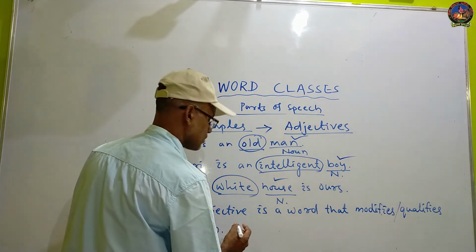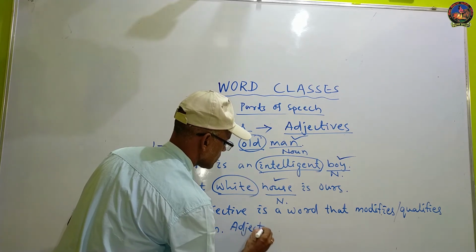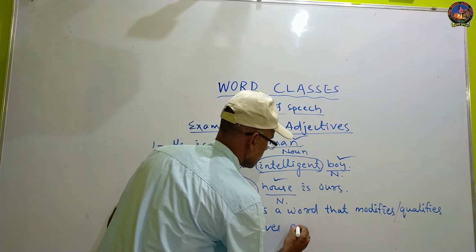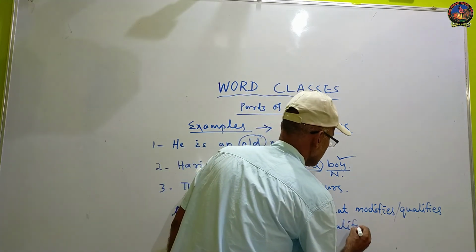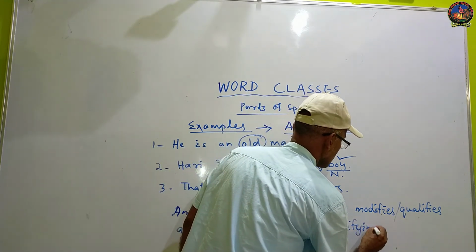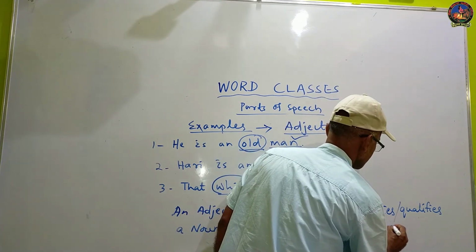So in other words, we can say that adjectives are qualifying words.